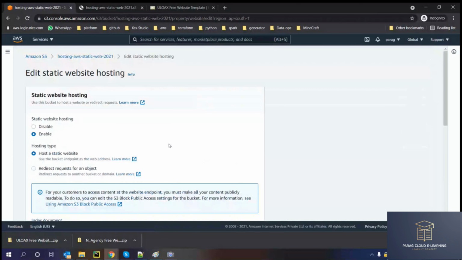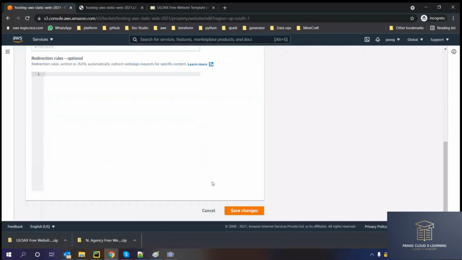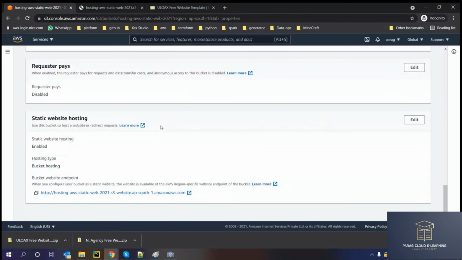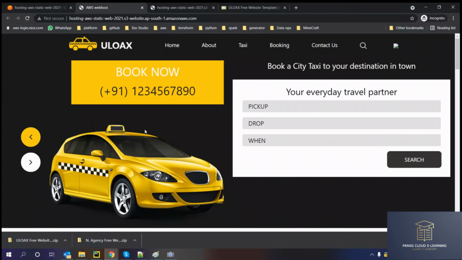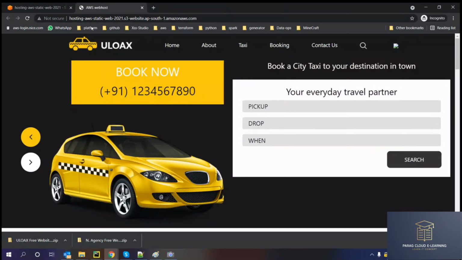Enable, index.html. The same name should be there. So now if I scroll down to static website and click on this, previously it was hosting this, now the content has been changed to this, and you can see the URL.